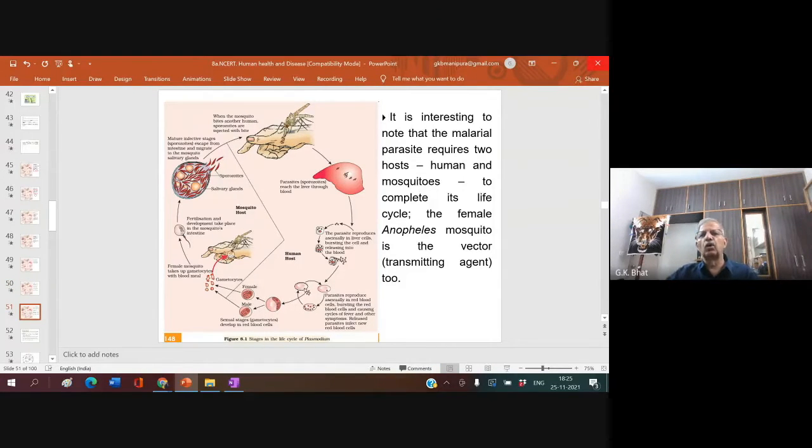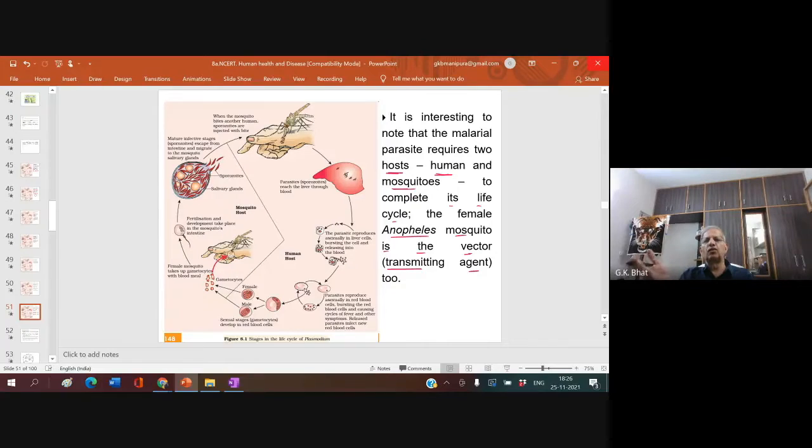It is interesting to note that the malaria parasite requires two hosts. Remember, one is human and the other is the mosquito, to complete its life cycle. The female Anopheles mosquito is the vector. A vector is the transmitting agent, an agent which carries a disease-causing organism from one host to another host. So this malaria parasite has two hosts.